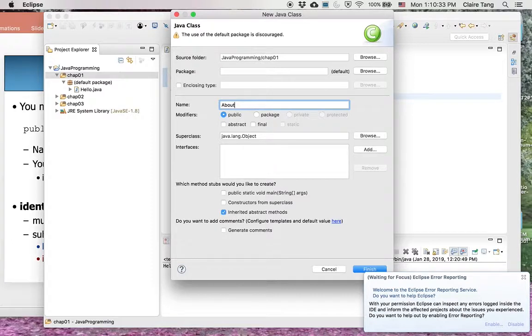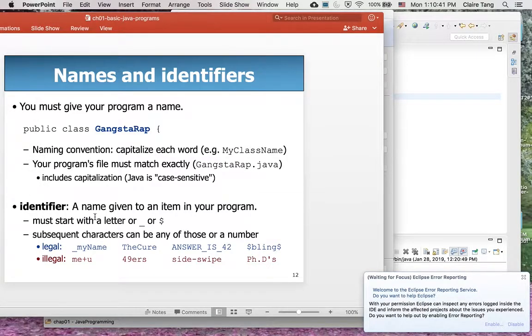Okay, so let's create a name. This is the Java identifier. Basically, the rules are here. A name must start with a letter, an underscore, or a dollar sign. So these are legal names, for example, _myName, all capitalized, and answer_is_42. They are okay. But this is illegal because you cannot have a plus here. This is illegal because you cannot start with a number. This is illegal, you cannot have a hyphen. And you cannot have a period or apostrophes.